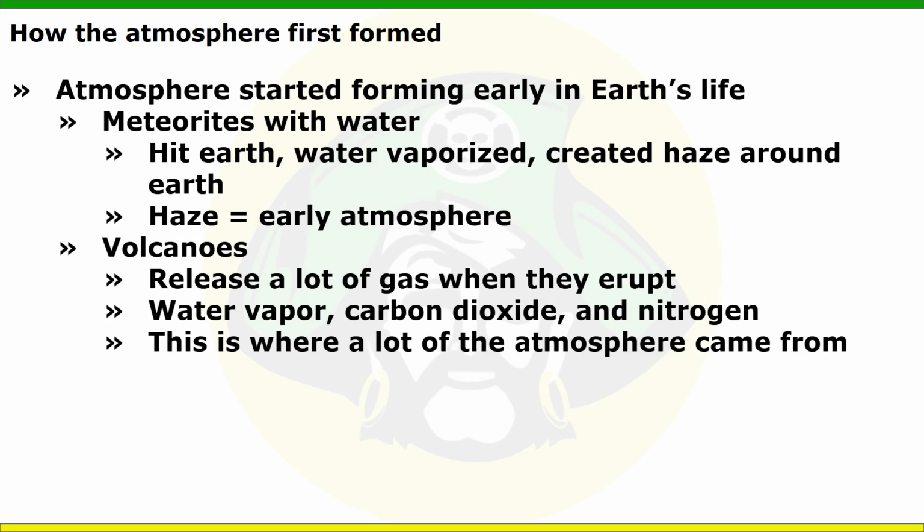Then we had a lot of volcanoes very early on in Earth's history. They release a lot of gas when they erupt. They release things like water vapor, carbon dioxide, and nitrogen. And this is where a lot of our atmosphere came from. It's from those early volcanoes erupting. You might know that a lot of our atmosphere is nitrogen, and that nitrogen became a part of our atmosphere from these volcanoes.